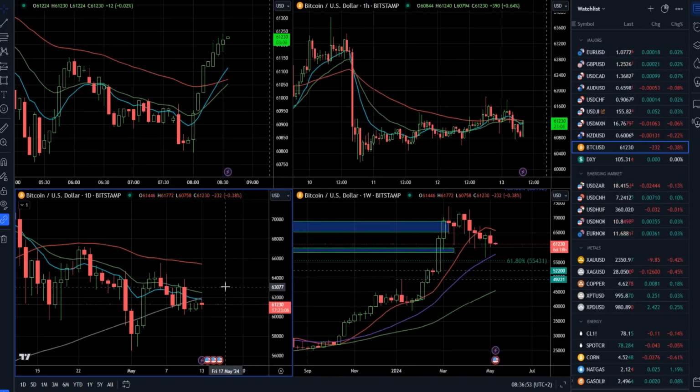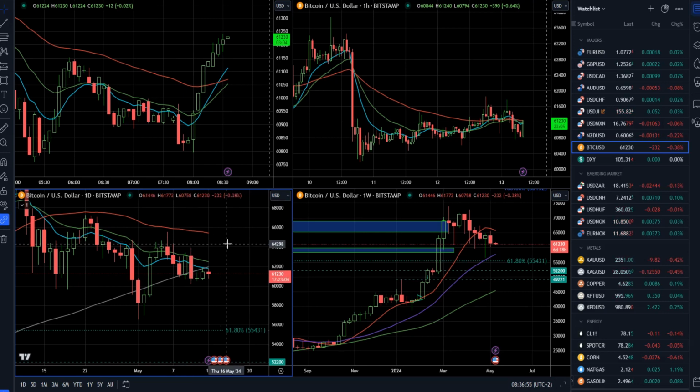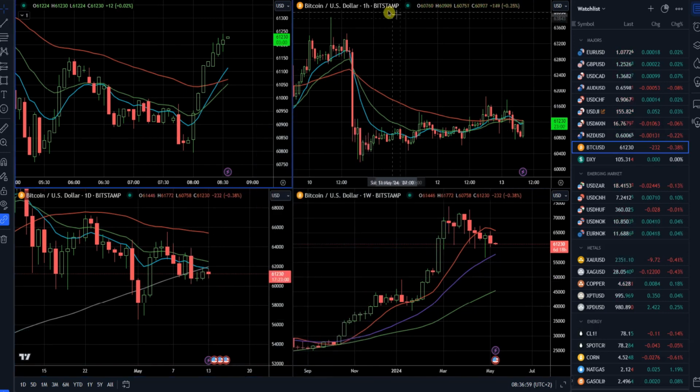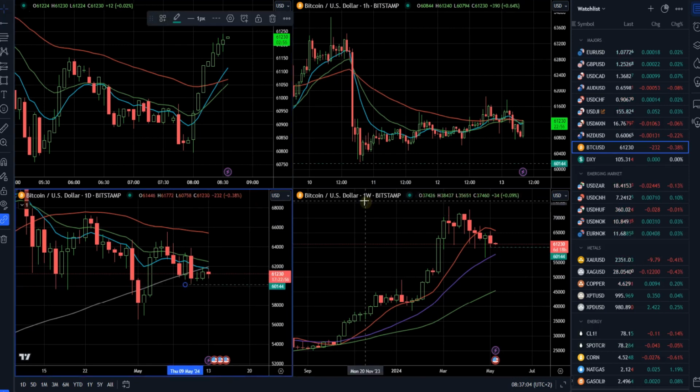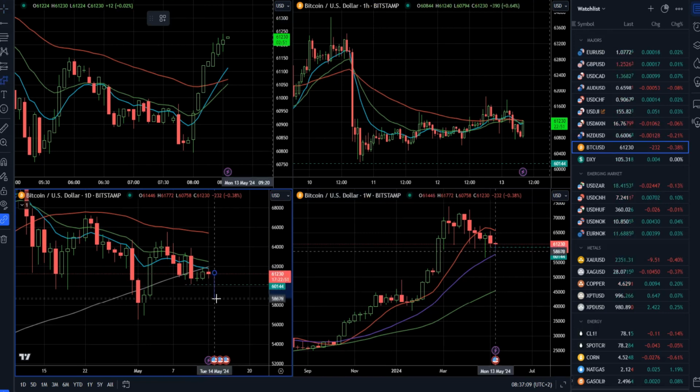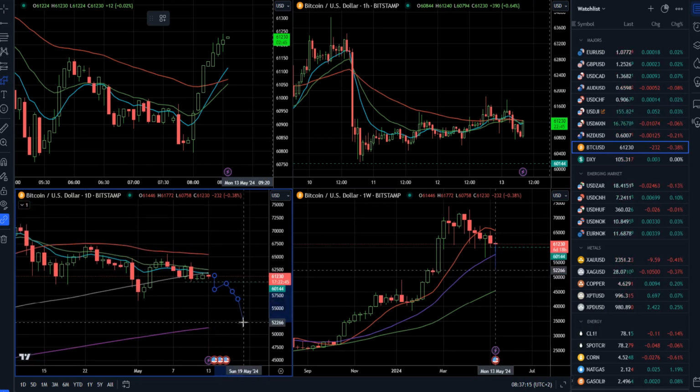On the Bitcoin, we had a down, so basically outside day and then combined with inside day. So we had definitely consolidation. If the market can break the 60,100 mark, and if market can hold below this level, there will be a chance for a drop towards the 56,800 and then potentially even towards the 52,000 mark.